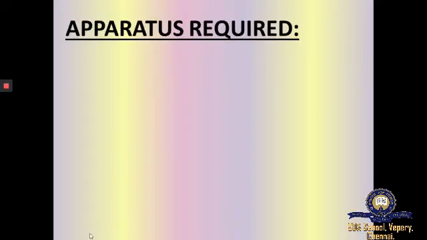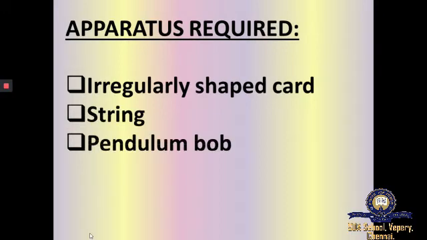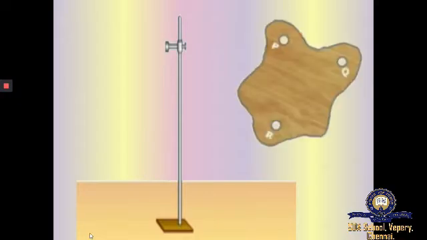Apparatus required: irregularly shaped card, string, pendulum bob, and a stand. So here I have a stand and I have an irregularly shaped lamina.